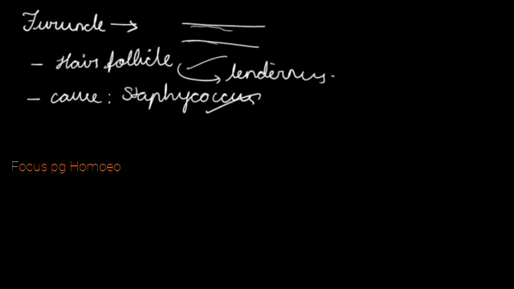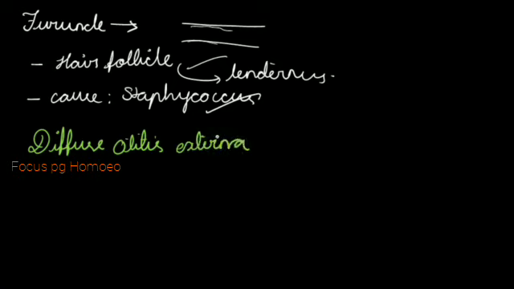So now moving towards the next condition, that is diffuse otitis externa. With the name itself, I think you can identify what it is. Diffuse is all over. Otitis related to the ear.